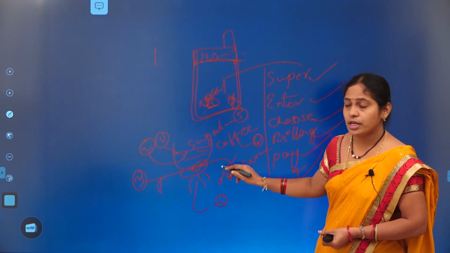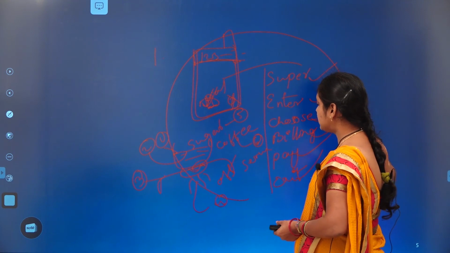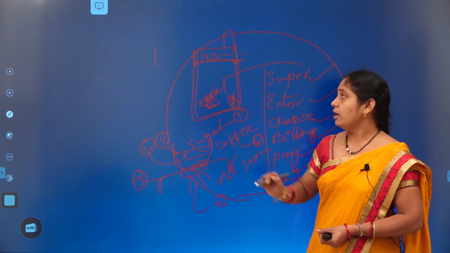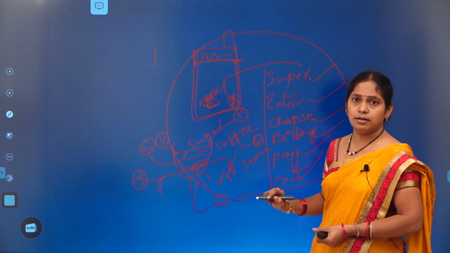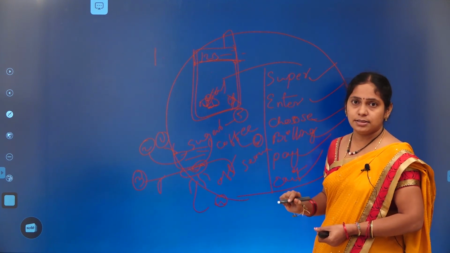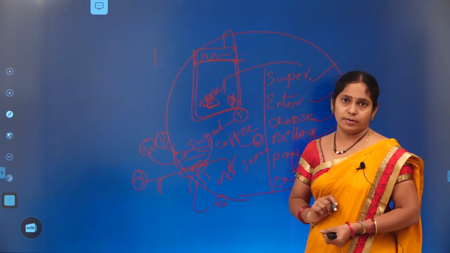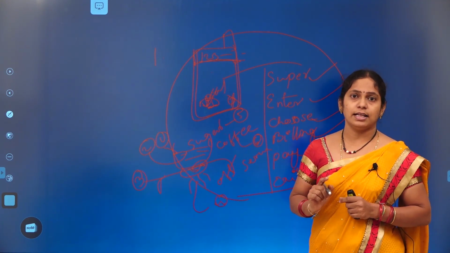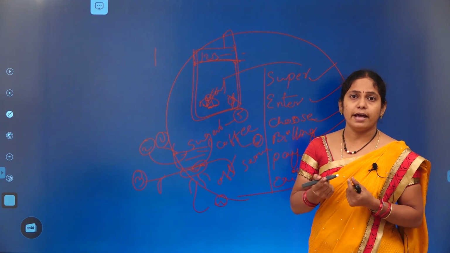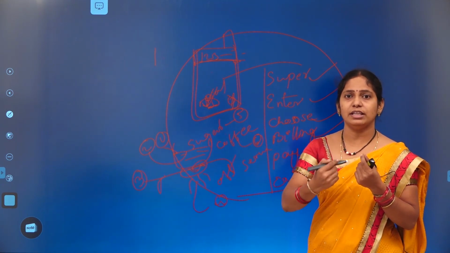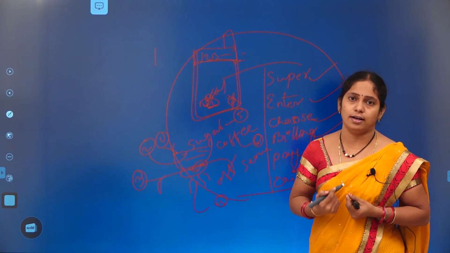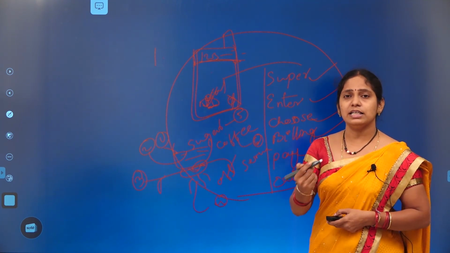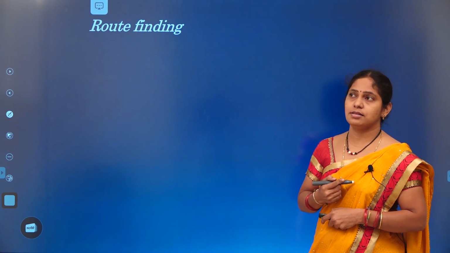This is the process. If we see these many examples that we discussed till now, making a phone call, going to a supermarket, preparing a coffee, each one has a specific procedure, nothing but a process. There we are following everything in a specific order. That order itself is called an algorithm. Let us move to some other examples.